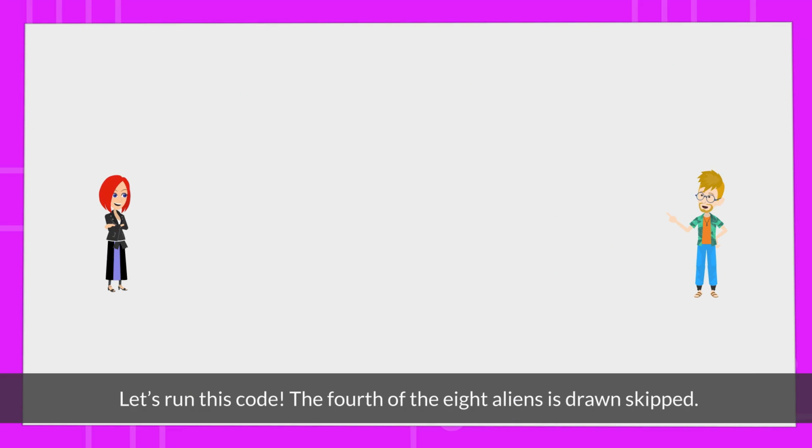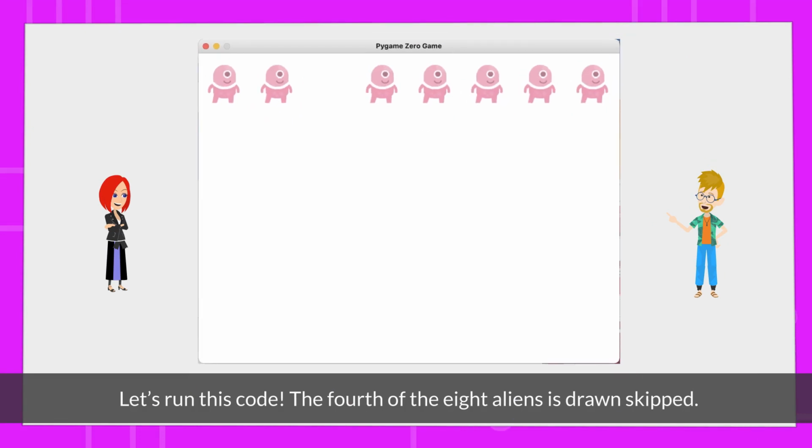Let's run this code. The fourth of the 8 aliens is drawn skip.